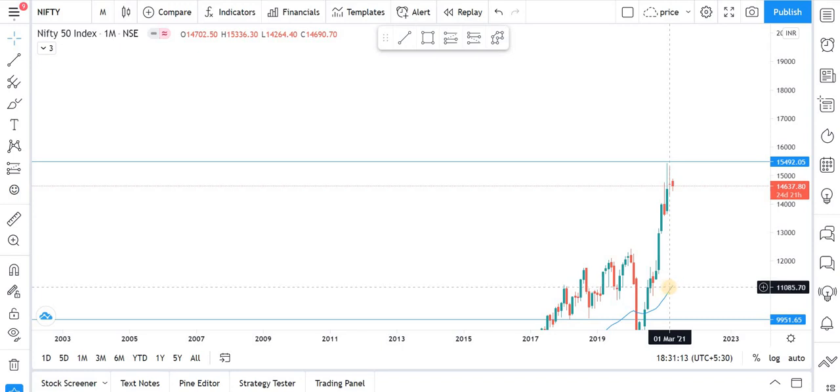After rejections here, we have received a candle of indecision, a red candle. So Nifty 50 is also looking very bearish on the monthly basis, everyone. When we have a bearish view on the larger time frame, if we are expecting some kind of bull move on our shorter time frame, then we should ignore that.